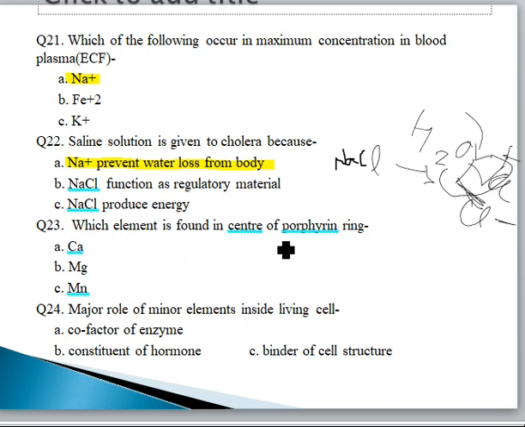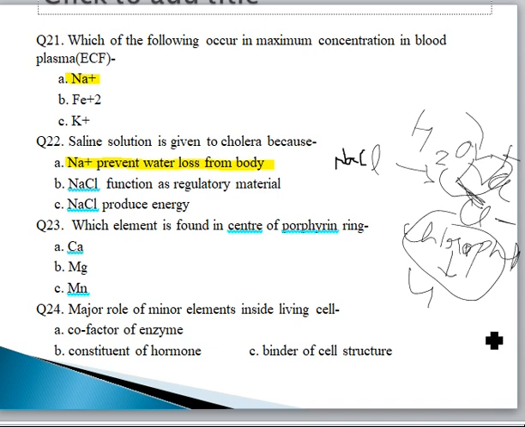Which element is found in the center of the porphyrin ring? Where is the porphyrin ring present? It is present in chlorophyll, in the chloroplast. In the chlorophyll molecule four porphyrin rings are present, and in the center there is magnesium.